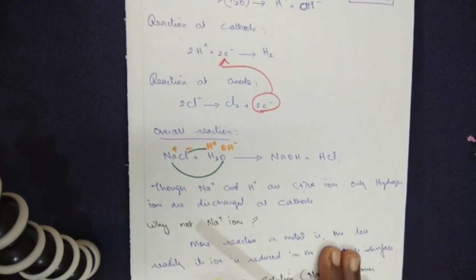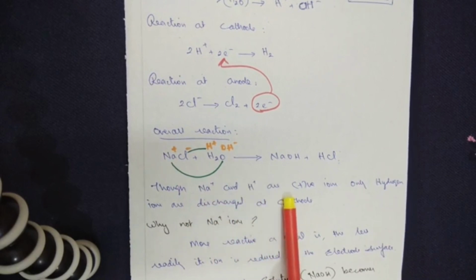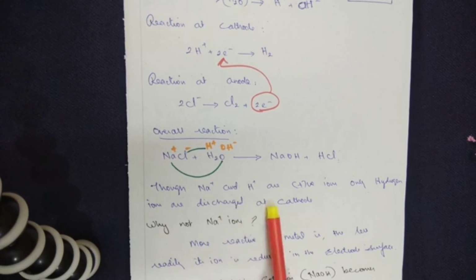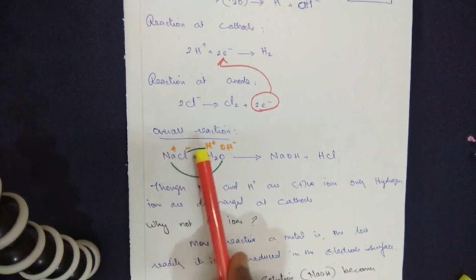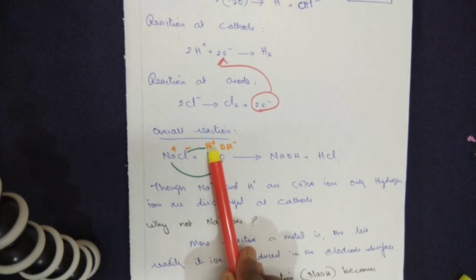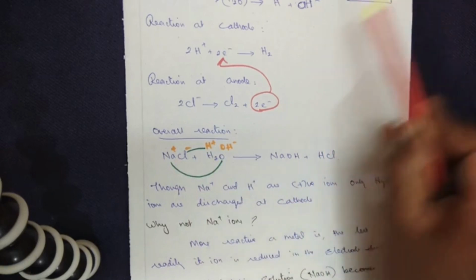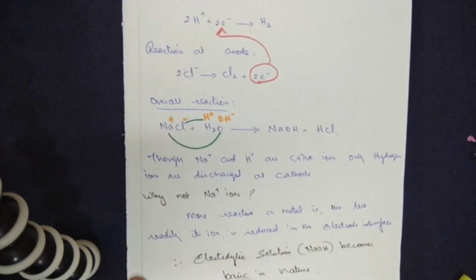Now one more point I have written. Though Na+ and H+ ions are positive, only hydrogen ions are discharged at the cathode. Na+ is a positive charge, H+ is also a positive charge. The point of the question is, between the two, which one moves to the cathode? Here only hydrogen ions move to the cathode. I have also given the reason. Why not Na+ ions?